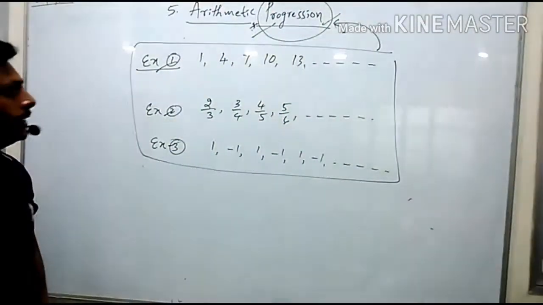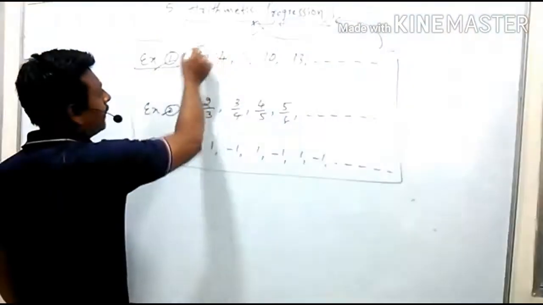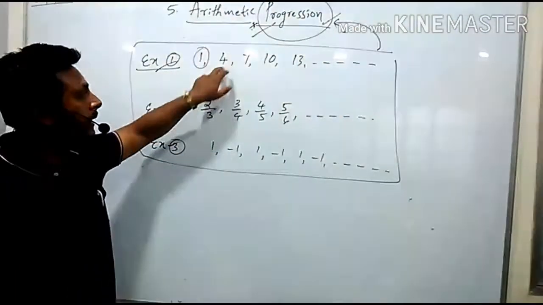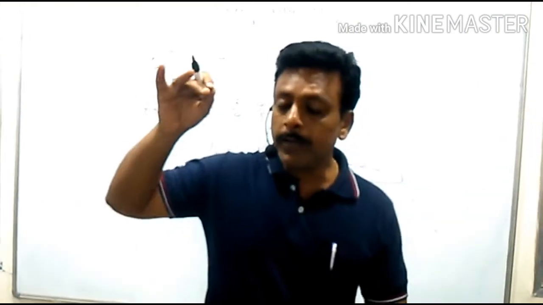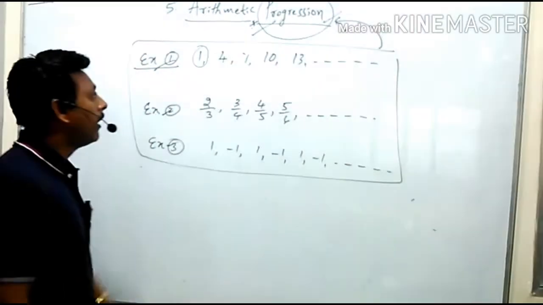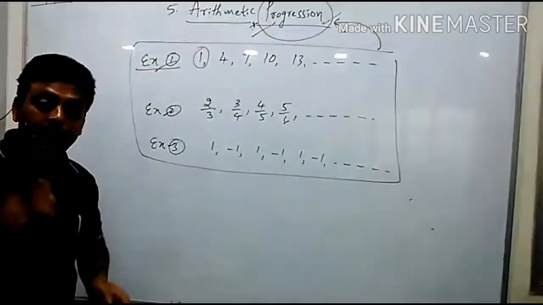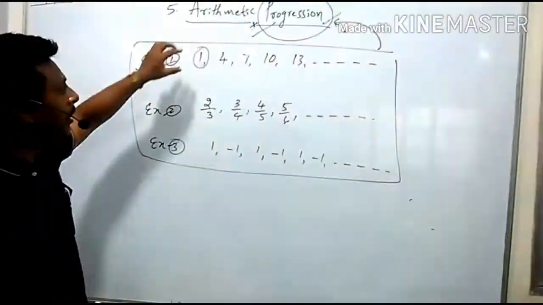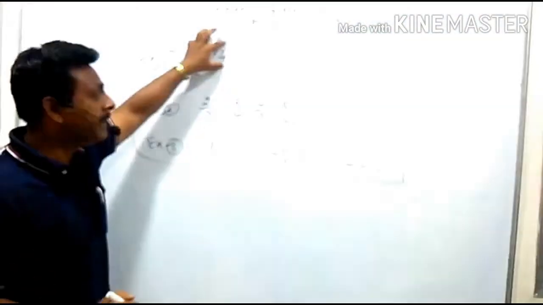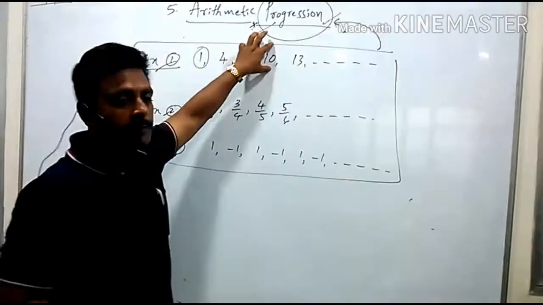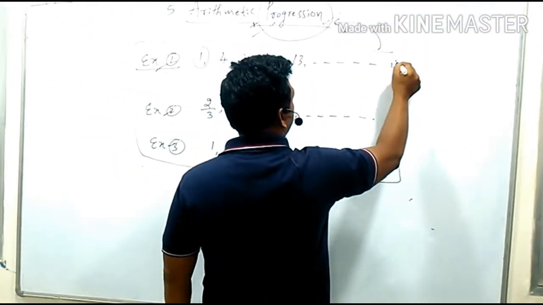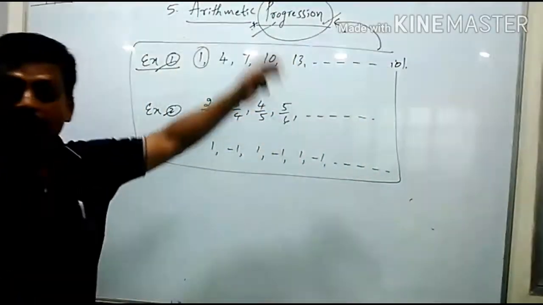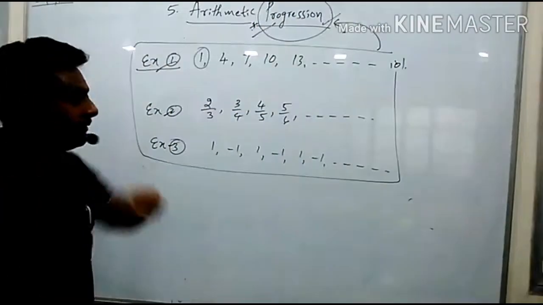In this progression, I wrote here the first number as 1, second number, third number, fourth number, fifth number, and so on. Each number we are going to call a term of a progression. This is called first term, second term, third term, fourth term, fifth term. At the end, if I write 101, that is called the last term.